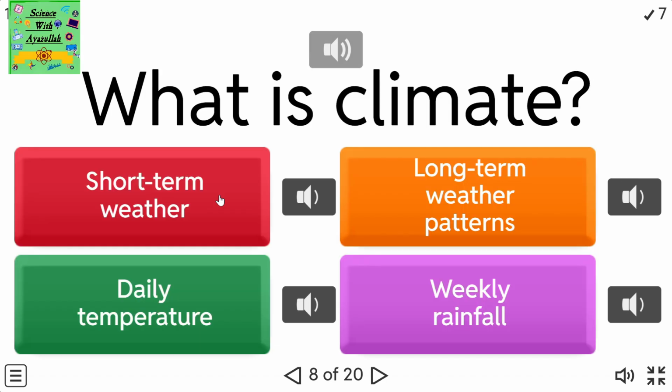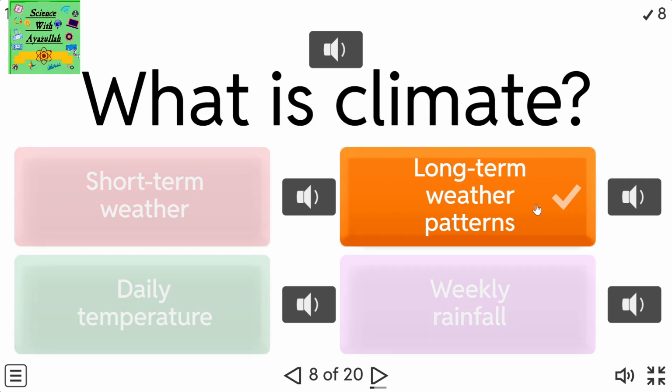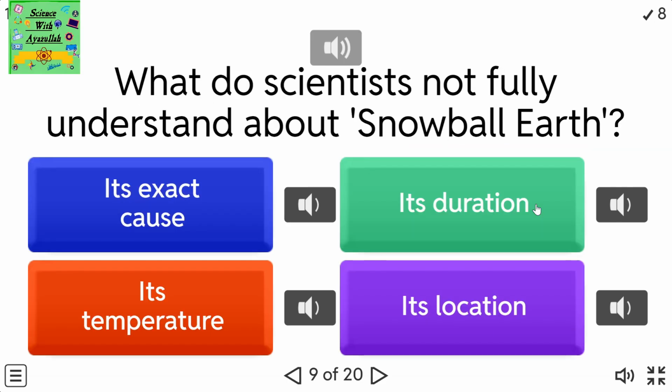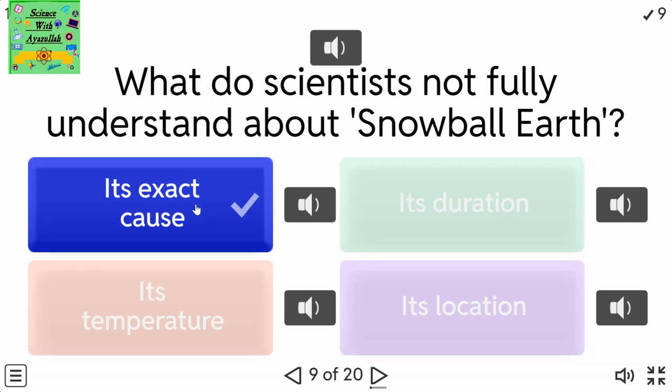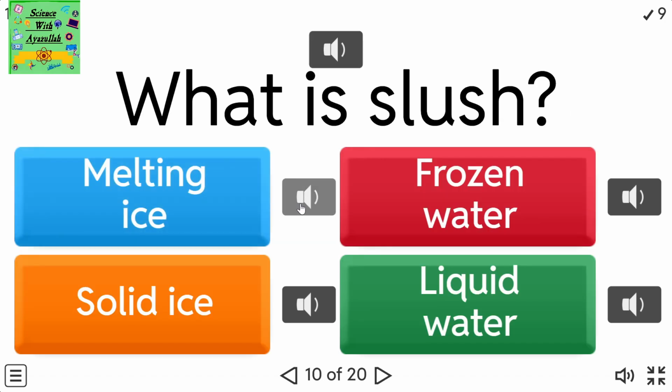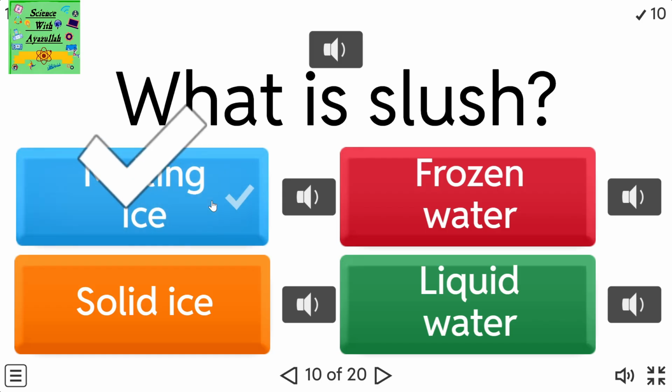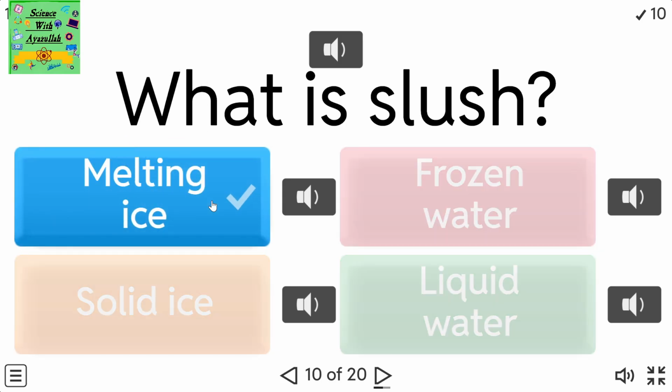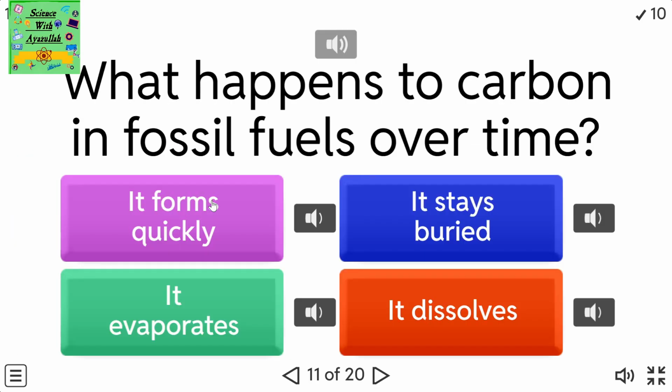What is climate? Long-term weather patterns. What do scientists not fully understand about snowball Earth? Its exact cause. What is slush? Melting ice. What happens to carbon in fossil fuels over time?